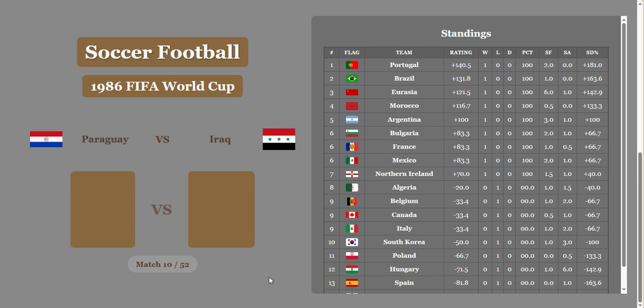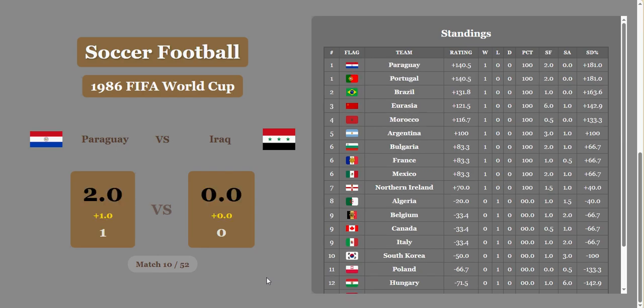Paraguay versus Iraq. Paraguay wins 1-0. They also get a whole goal, really? Wow, that's surprising, but they do, and 2-0 is going to be the final. That will put Paraguay tied in first with Portugal now. They both have the same rating.